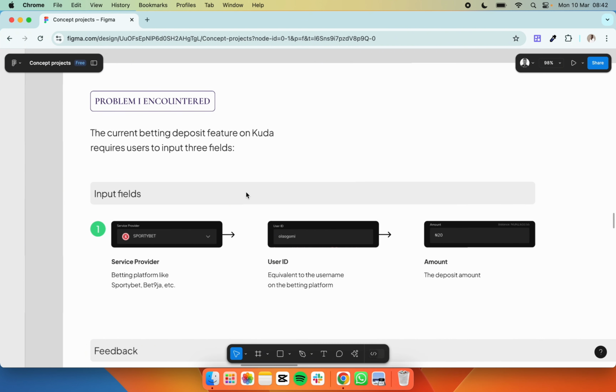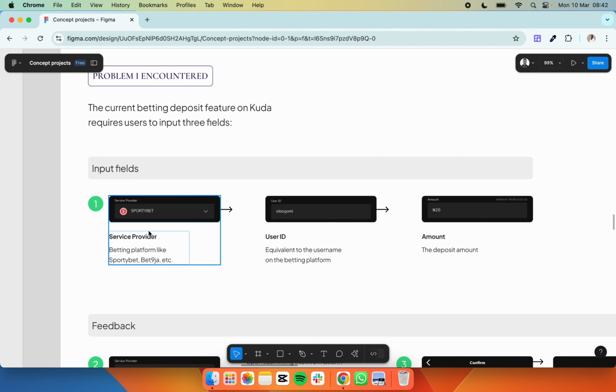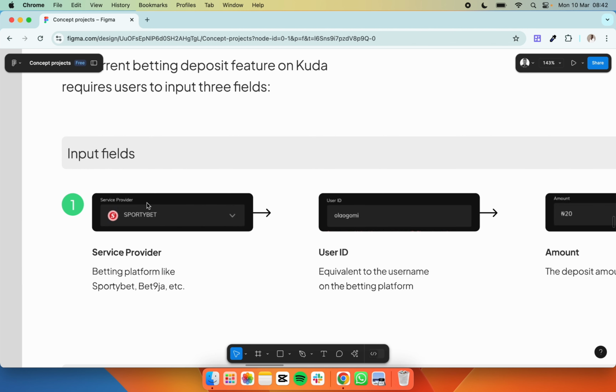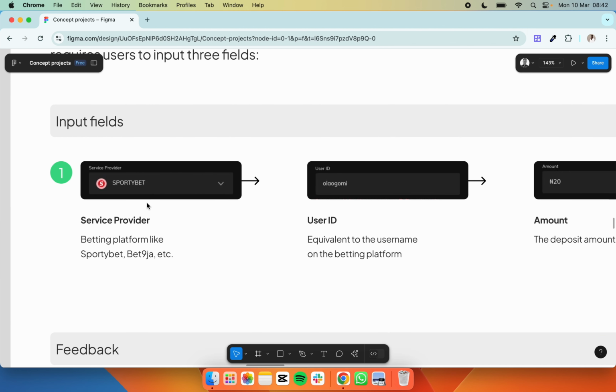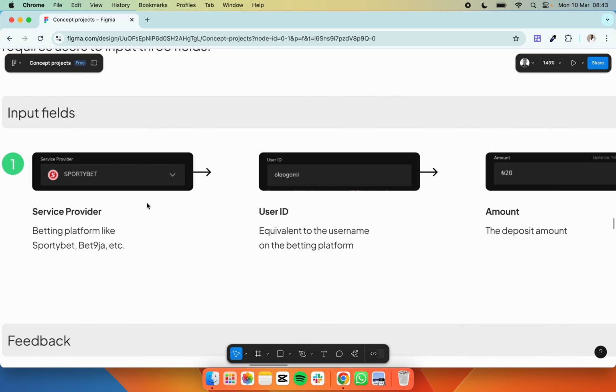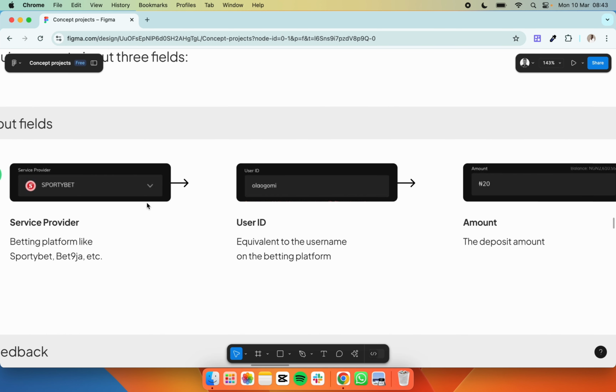Kuda currently has three input fields: the service provider, where I need to select the betting platform I want to fund, which is either Sportybet, BetNaija or BetKing, anyone. And the user ID, where the problem actually came from.